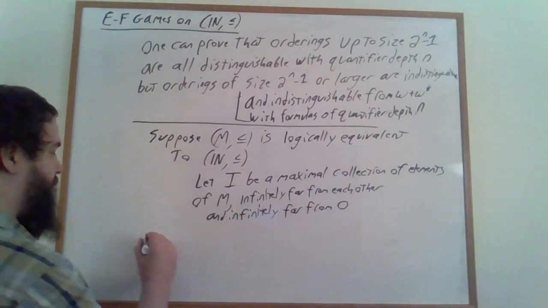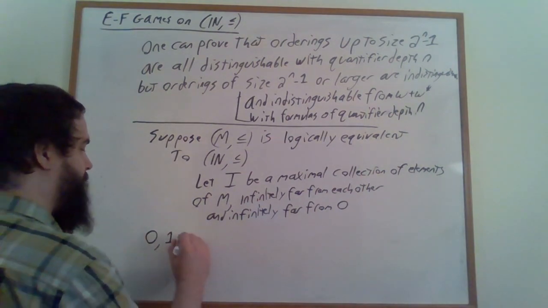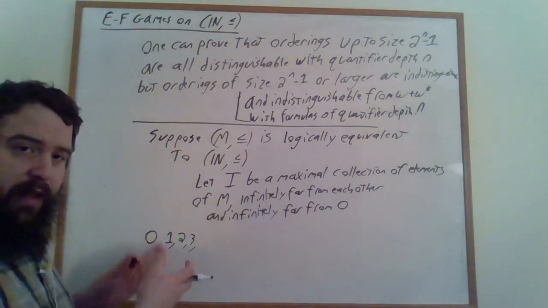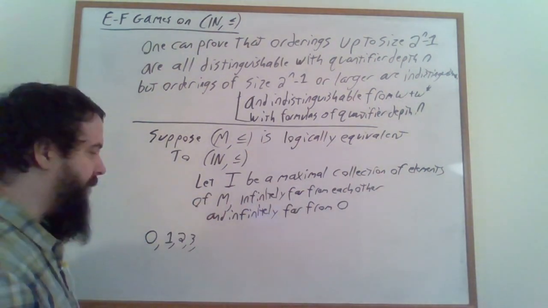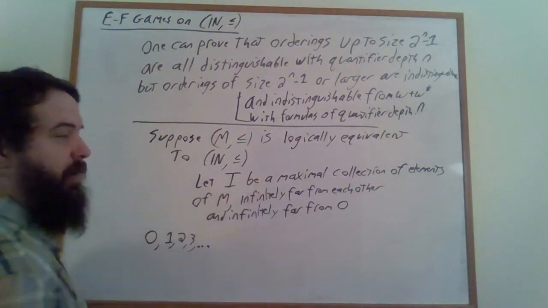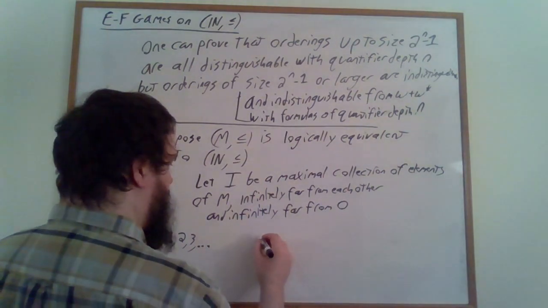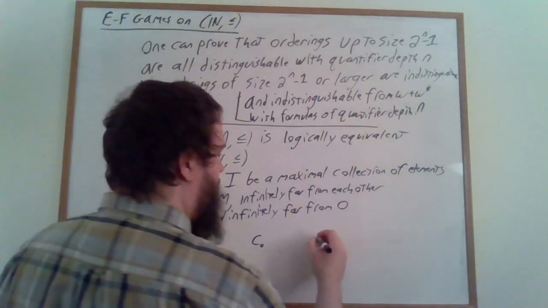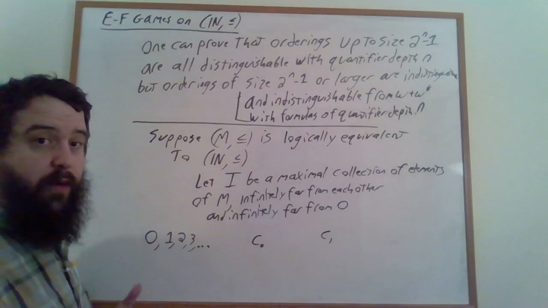We know that M must have a minimal element, and a successor to that minimal element, and a successor to that, and so on and so forth. Let's give them these names, but they might be named something else within M. And then we also have our elements of I. So let's say C0 is one of the elements of I, and C1 is maybe another element of I, and so on and so forth.